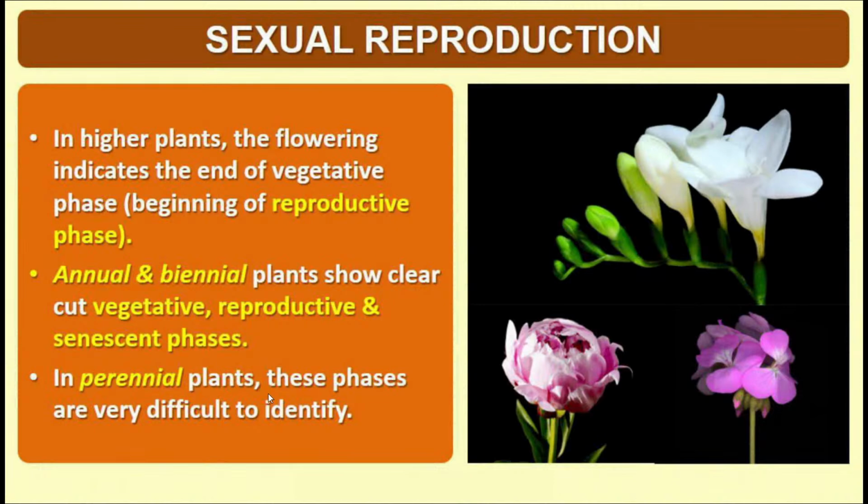And in the perennial plants, many seasons or years are utilized for vegetative growth, and in one season, flowering takes place. Flowering means sexual reproduction takes place after the acquisition of maturity in the perennial plants, after passing through a number of periods of vegetative growth.